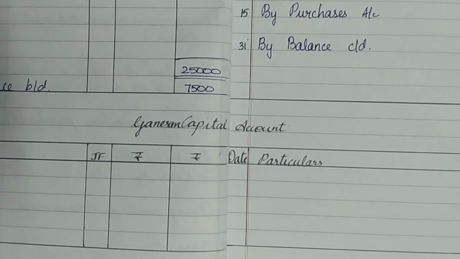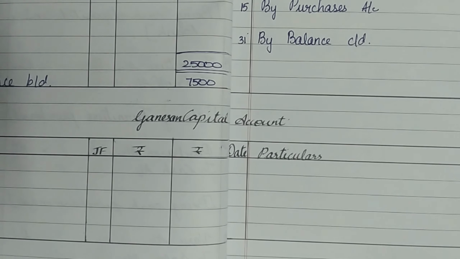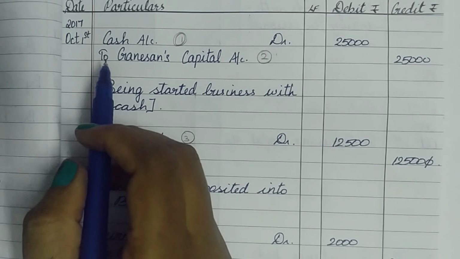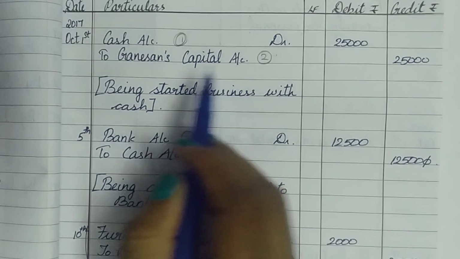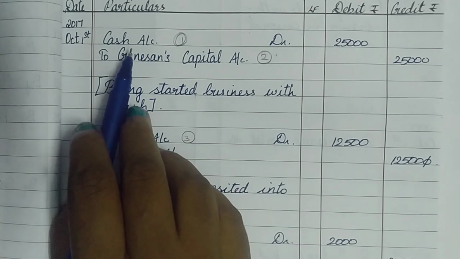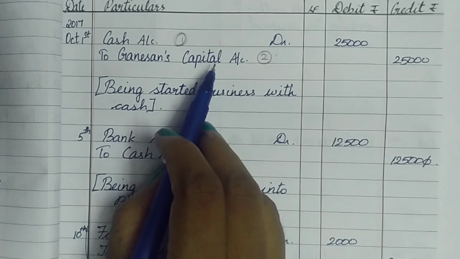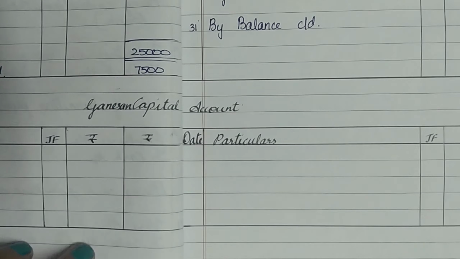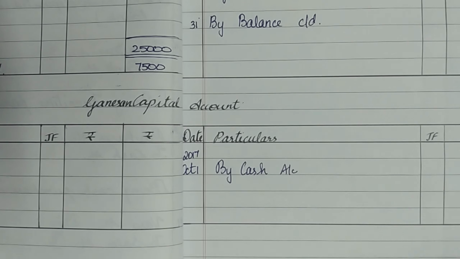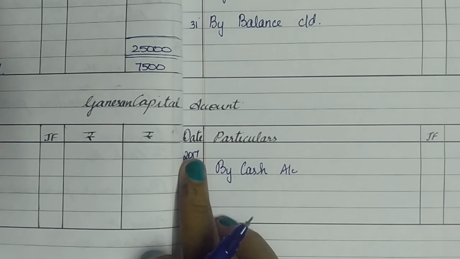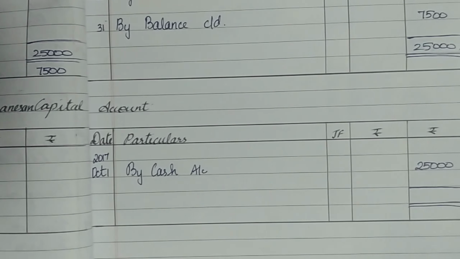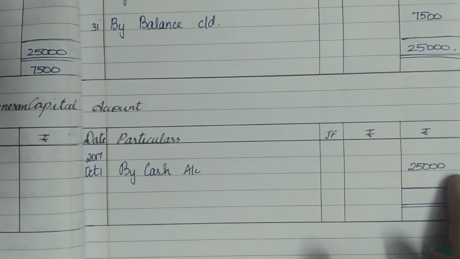After cash account, we're going to move into Ganeshan's capital account. In the journal entries, we have only one transaction which relates to Ganeshan's capital account, which is our first journal entry. In the first entry, it is cash account debtor to Ganeshan's capital account. Ganeshan's capital account is in the credit. Therefore, go to the credit side of the Ganeshan's capital account ledger and write the opposite account's name, that is by cash account. So I'm on the credit side of Ganeshan's capital account on 2017 October 1st, by cash account, and I have recorded 25,000 as the amount for it.